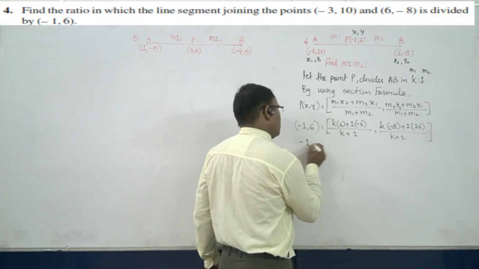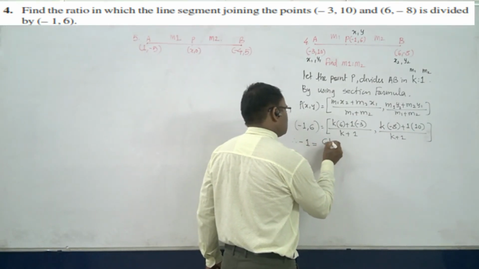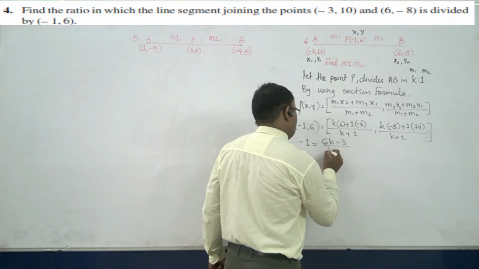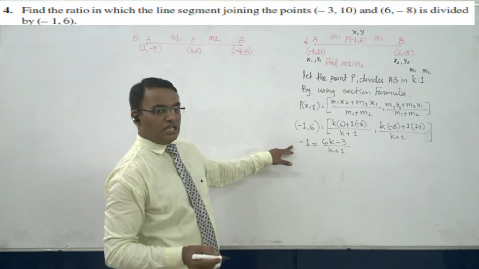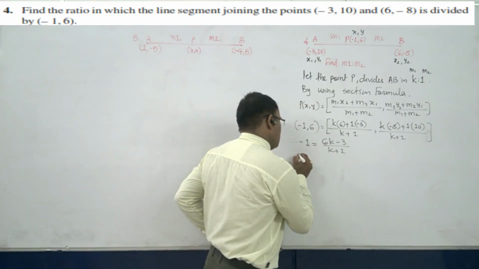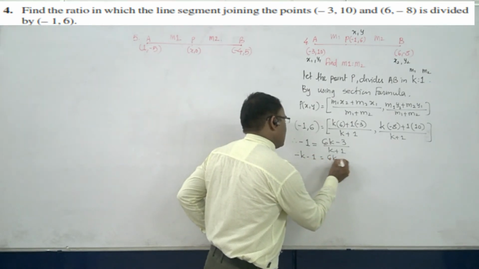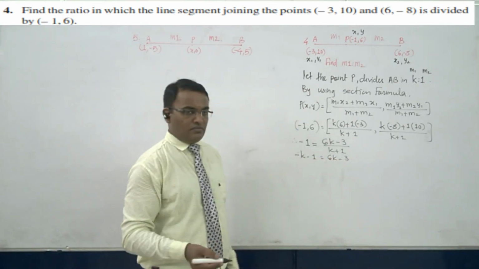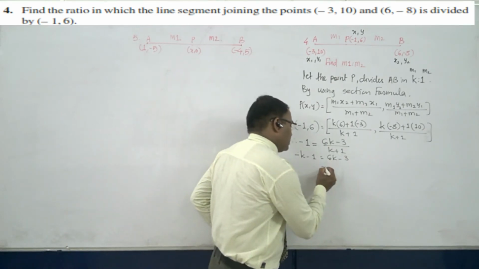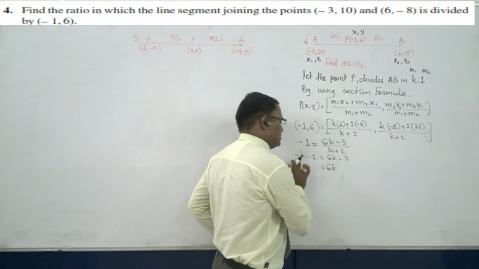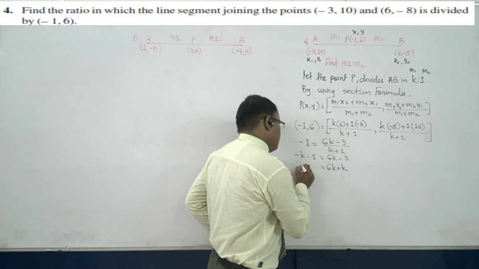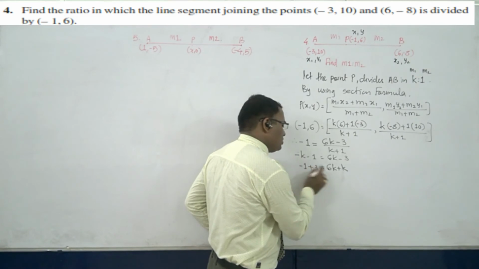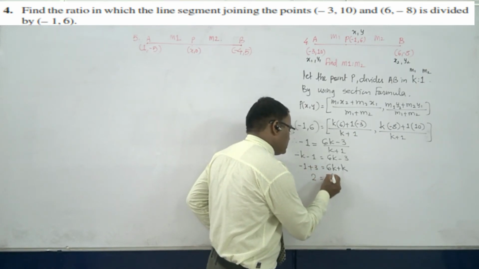Therefore -1 is equal to (6k minus 3) upon (k plus 1). When you multiply by k plus 1 here, you will get minus k minus 1 equals 6k minus 3. Then minus k will go to that side, so it will be plus k, then minus 1 plus 3. So 3 minus 1 is 2, and then 7k.